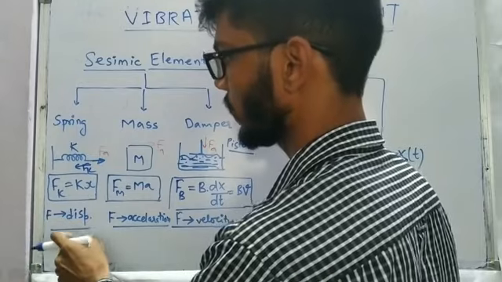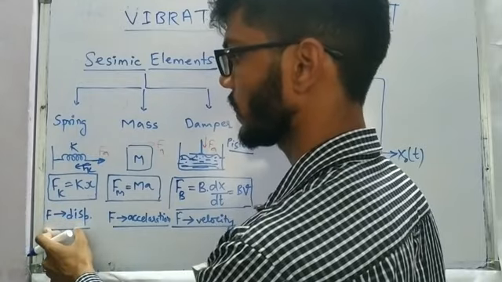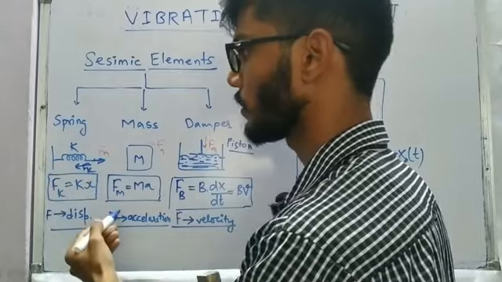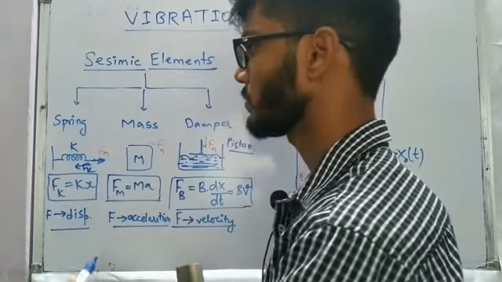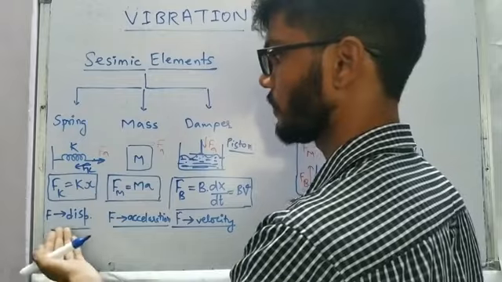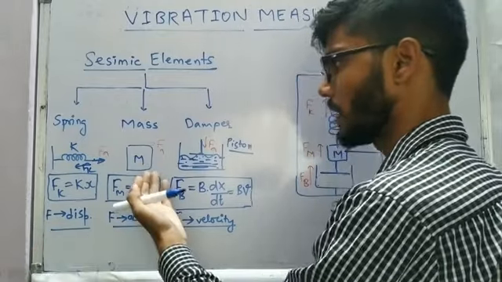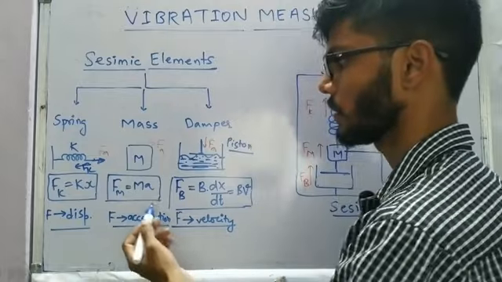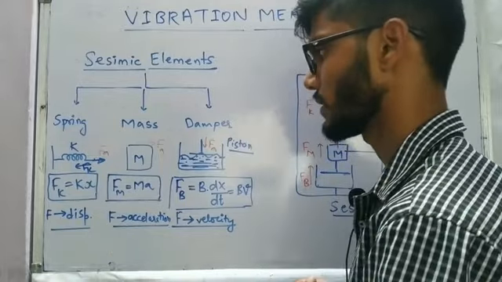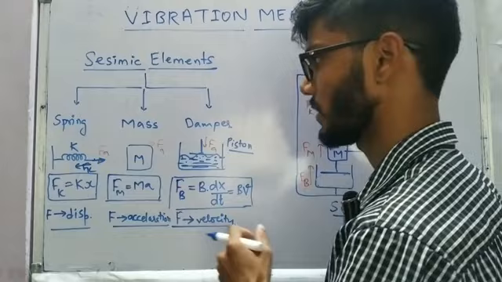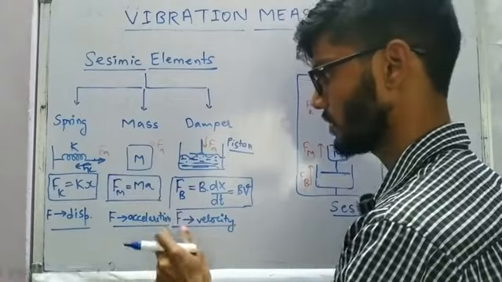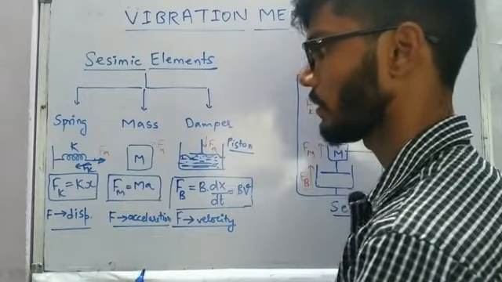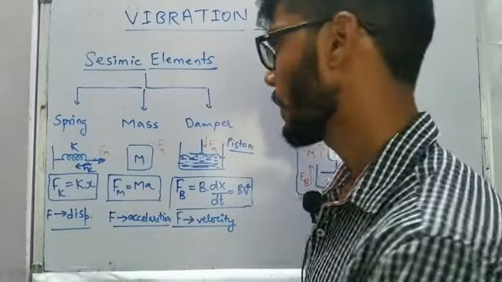So what is happening here? The force is getting converted in terms of displacement. If we are applying the force, the spring is going to elongate. Let us say the displacement is x. So we are converting the force into the displacement. In the other case, if we are applying force on a mass, due to Newton's law we are going to get force as mass into acceleration. If the mass has the acceleration value a, we are going to get the force as ma. So what is happening here? If we are applying force over here, it is giving the acceleration to our mass.